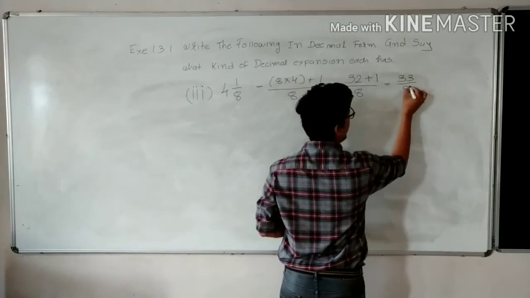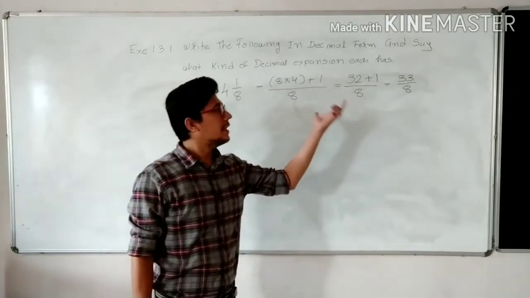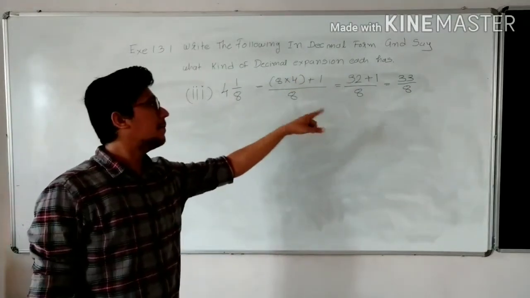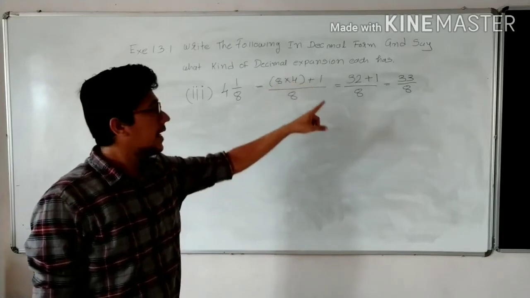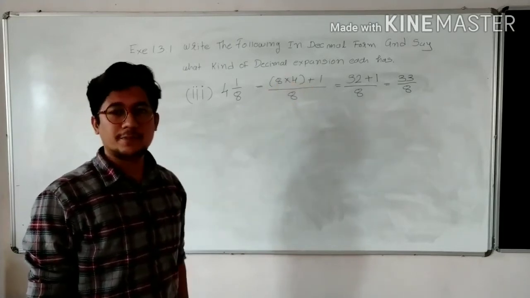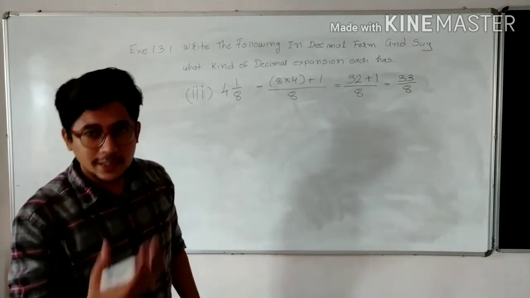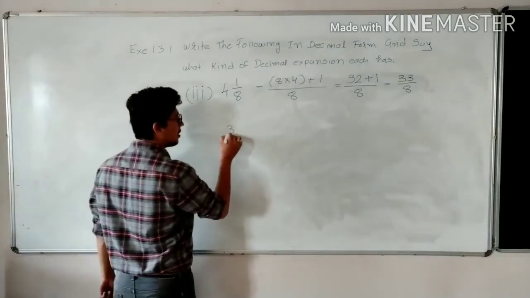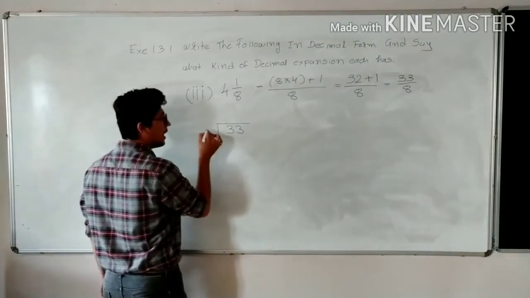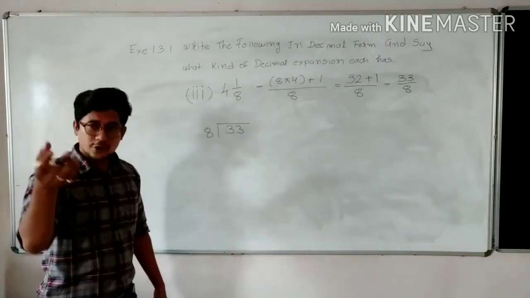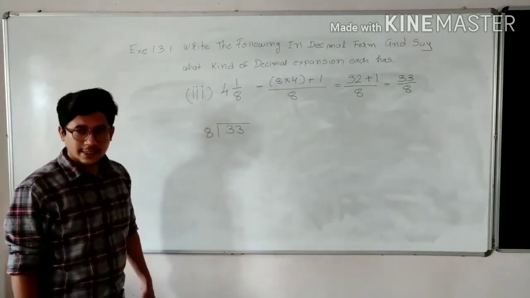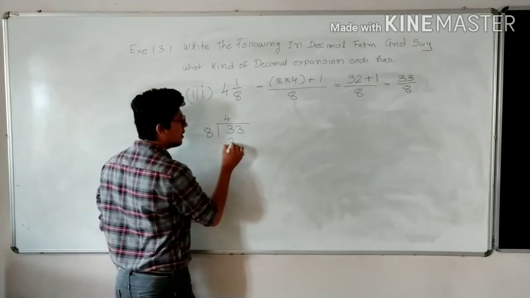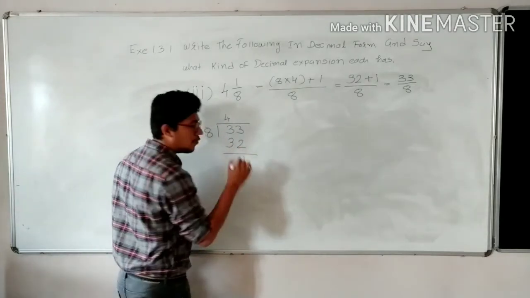So 32 plus 1, that is 33 divided by 8. Here, as you can see, it is in the form of a rational number where P upon Q is there. P is 33 and Q is 8, and P is larger than Q. That means the numerator is bigger than the denominator. Now again we have to follow the division process. So write 33 inside of a box and 8 outside of the box. Follow the table of 8. 8 ones are 8, 8 twos are 16, 8 threes are 24, 8 fours are 32. So 8 fours are 32, remainder is 1.